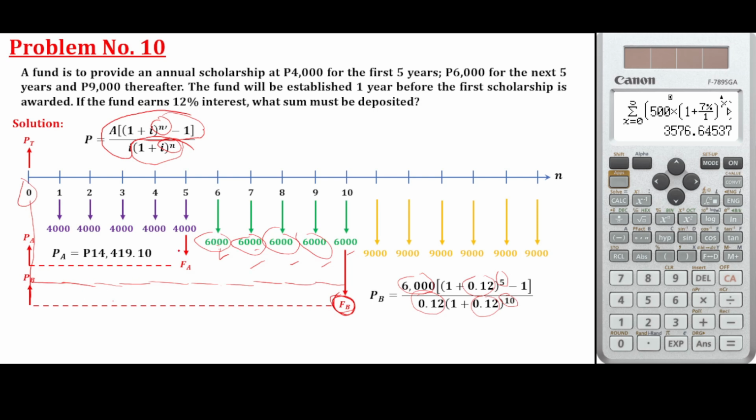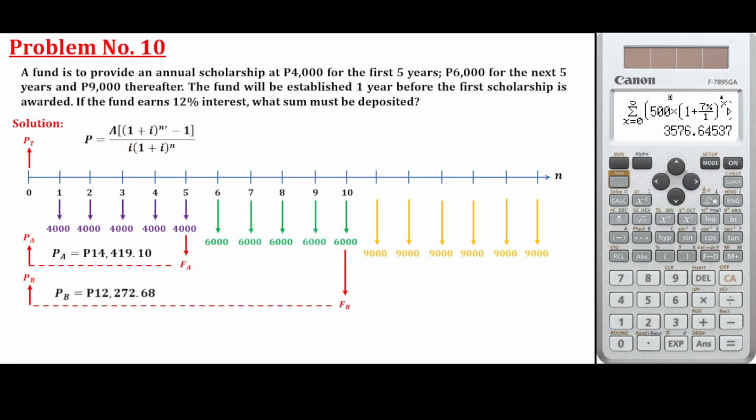Now, substituting the given, the answer here is 12,272.68. So we now have the present amount, the fund needed to sustain this 6,000 per year for 5 years. Now this one, 9,000, we need 9,000 per year up to infinity.